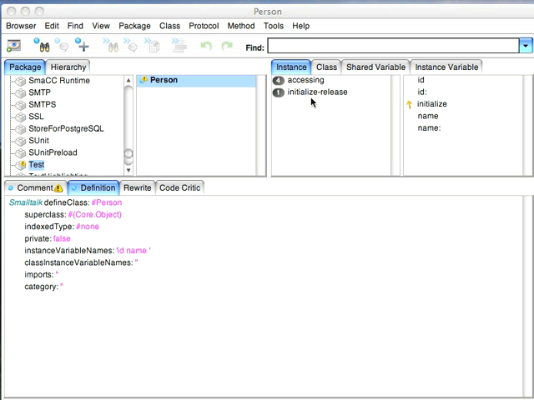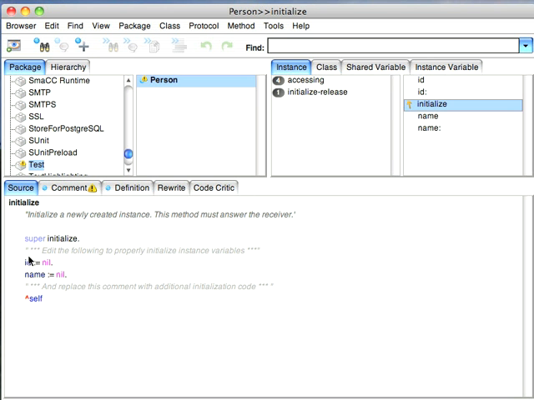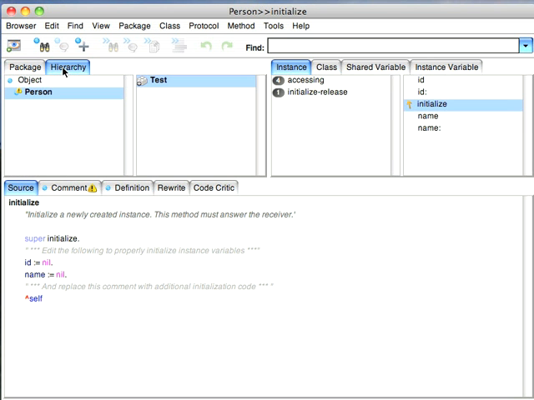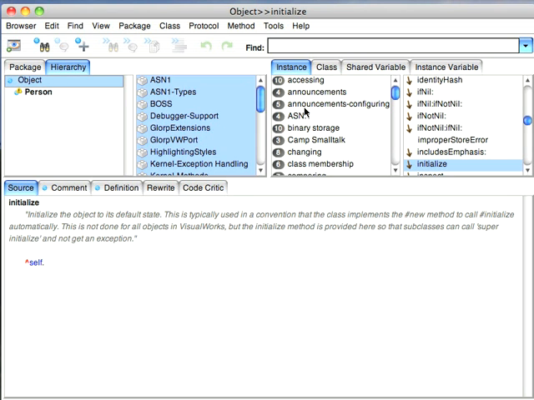And we'll go ahead here and look at the initialize. Notice that it's got super initialize there. If I go to hierarchy and I go up to Object, you notice that we have an initialize and it does nothing except answer self. Small, tiny little change, but if you're moving code back and forth between 7.7 and 7.6, you'll notice this.